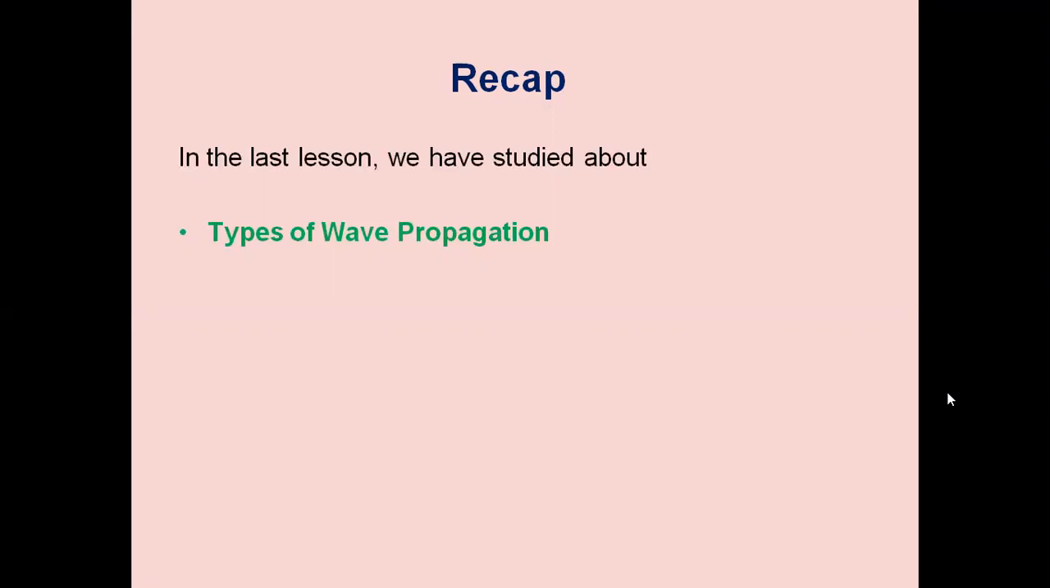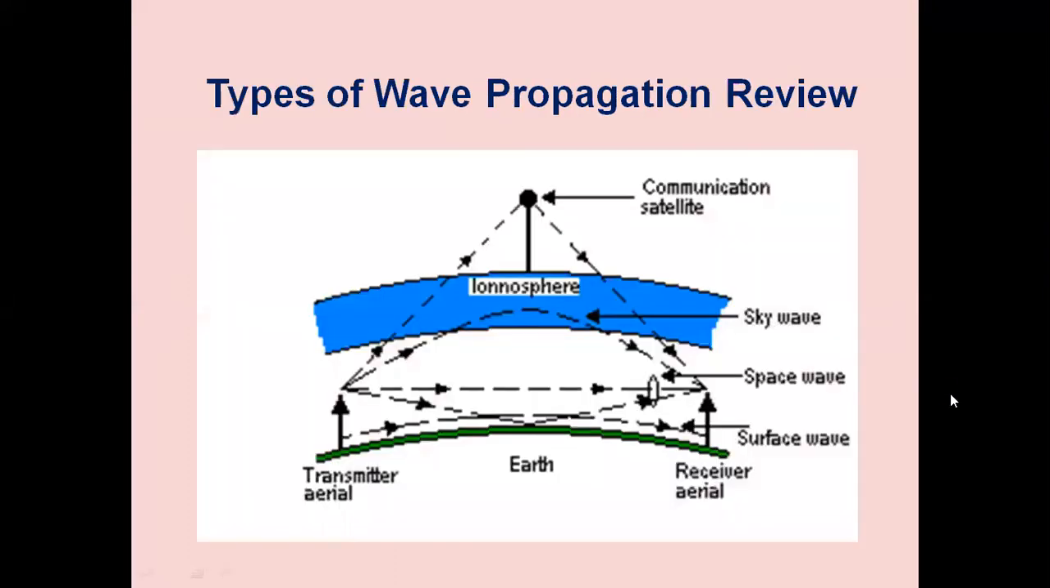In the last class, we studied about types of wave propagation and ground wave propagation in detail. Types of wave propagation review. There are various methods for propagation of waves. They are ground waves, also known as surface wave propagation.